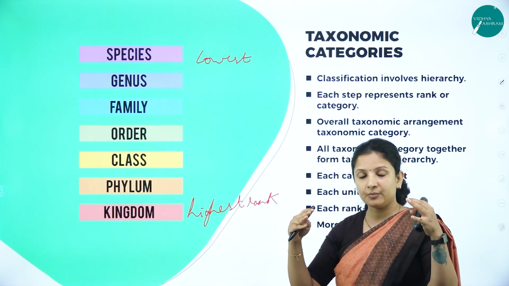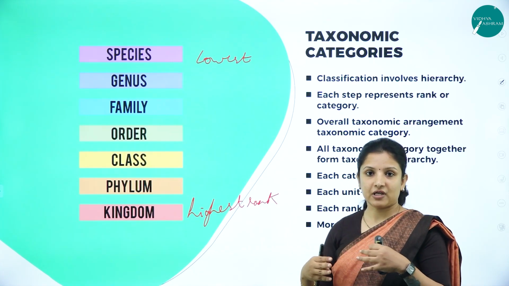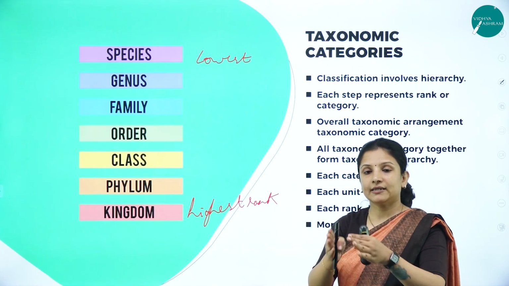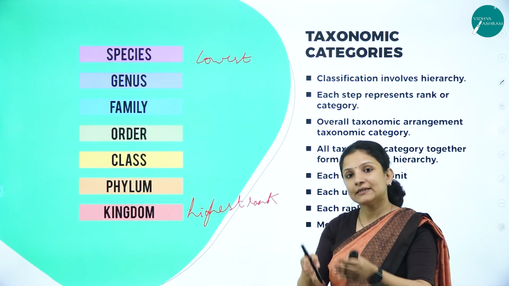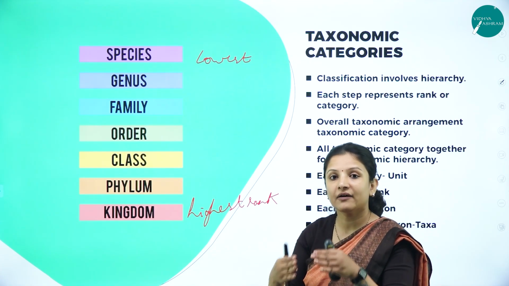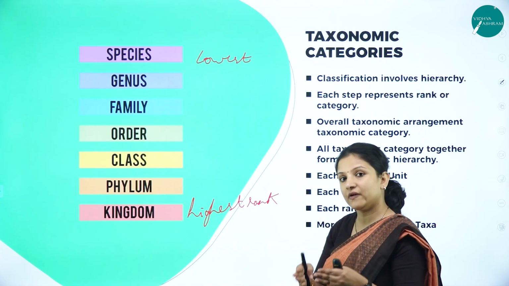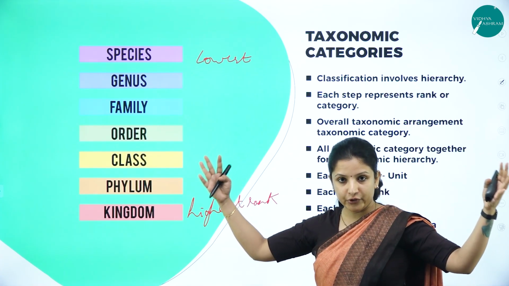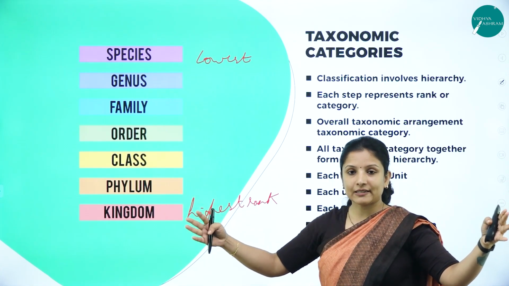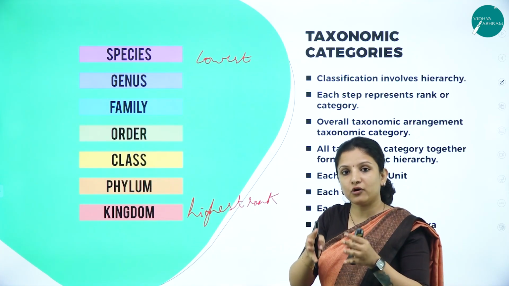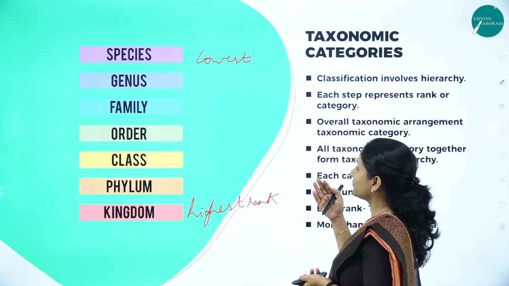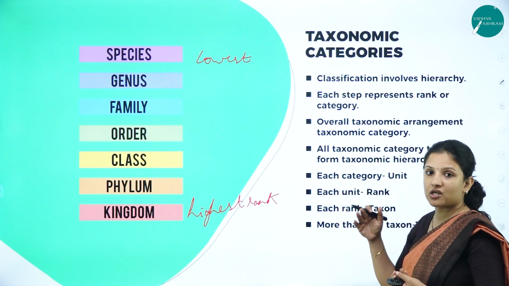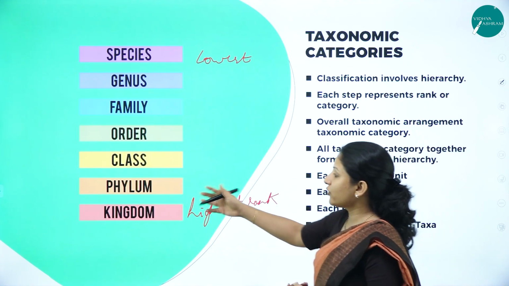Then in that kingdom, there is the next classification, that is, states. In the states, there are districts. In the districts, we have taluks. In the taluks, again, we have the panchayats, right? So like that, it gets classified from a huge, bigger thing into smaller units, right? That is why classification involves hierarchy, wherein you have rankings.